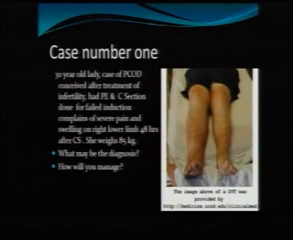So with that, I have taken some scenarios which I have seen over the years, and the first one is a 30-year-old lady, a case of PCOS, conceived following treatment of infertility, had preeclampsia, and a cesarean section was done for failed induction. She complains of severe pain and swelling in the right lower limb 48 hours after cesarean section. She weighs 85 kg. So what may be the diagnosis?